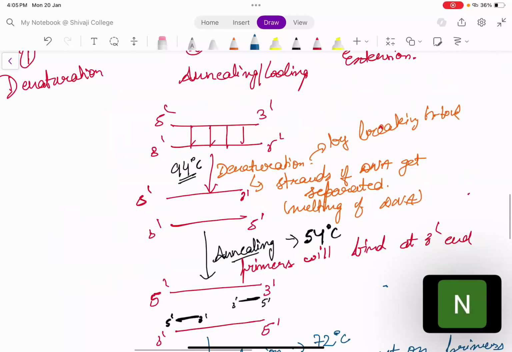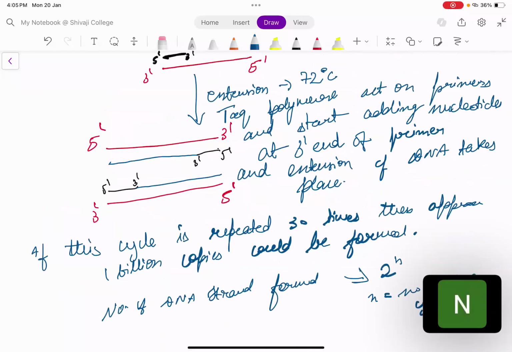These are the 3 steps. I hope everybody got it. ठीक है, आप लोगों को समझ में आया है. And I hope you have written it down. If you have any doubts, please write in the chat box.